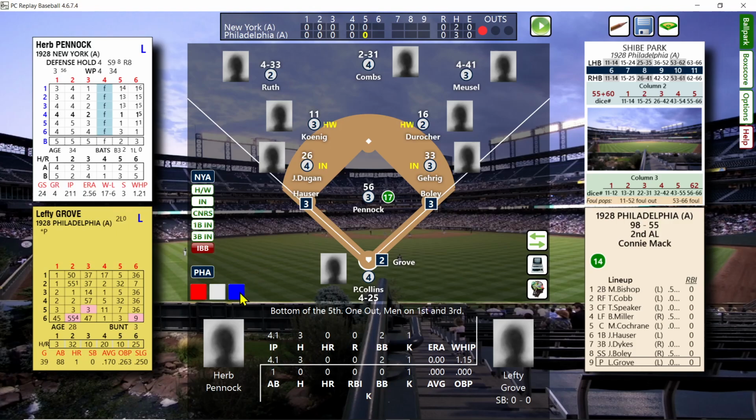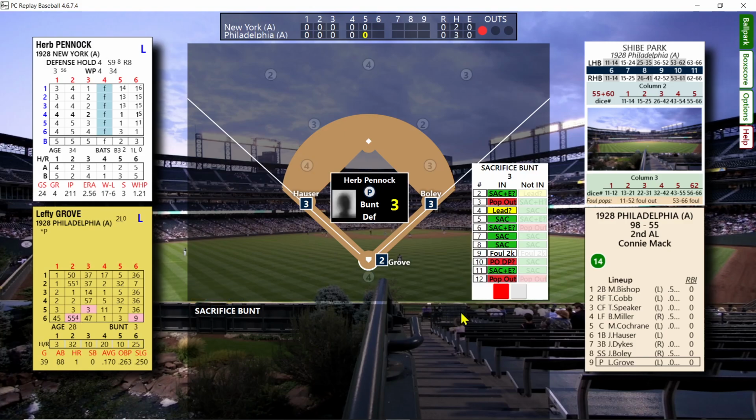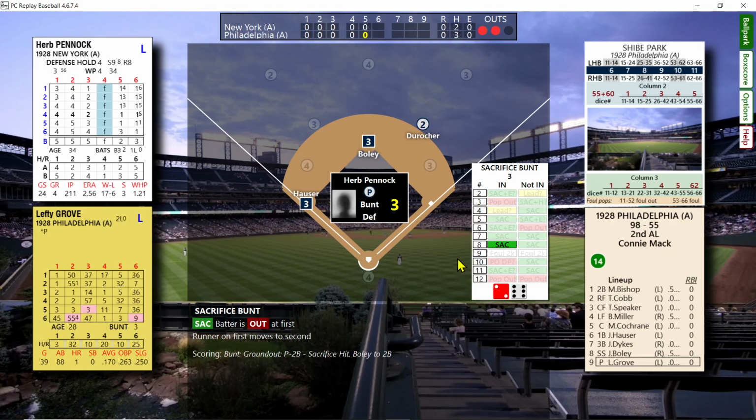And I think that's about all we can do. Let's see what they do with Grove, first and third. Yeah, he's bunting. We got the corners in. So that does factor in on the bunt chart. And he sacrifices the runner to second, but the runner on third is going to hold.